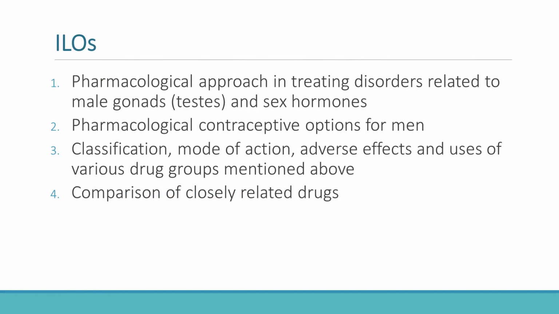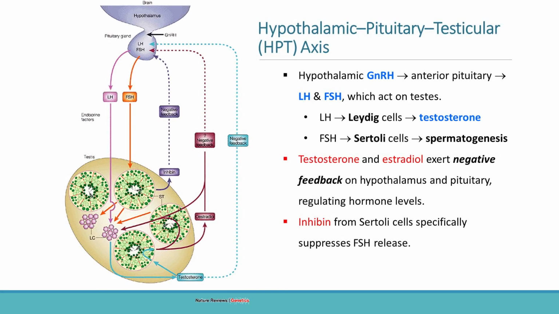Please take a look. Before discussing androgen pharmacology, we first need to understand the hypothalamic-pituitary-testicular axis, also called the HPT axis. This axis regulates testosterone production and spermatogenesis. The process begins in the hypothalamus, which secretes gonadotropin-releasing hormone, or GnRH, in a pulsatile fashion. GnRH stimulates the anterior pituitary gland to release luteinizing hormone, or LH, and follicle-stimulating hormone, or FSH.